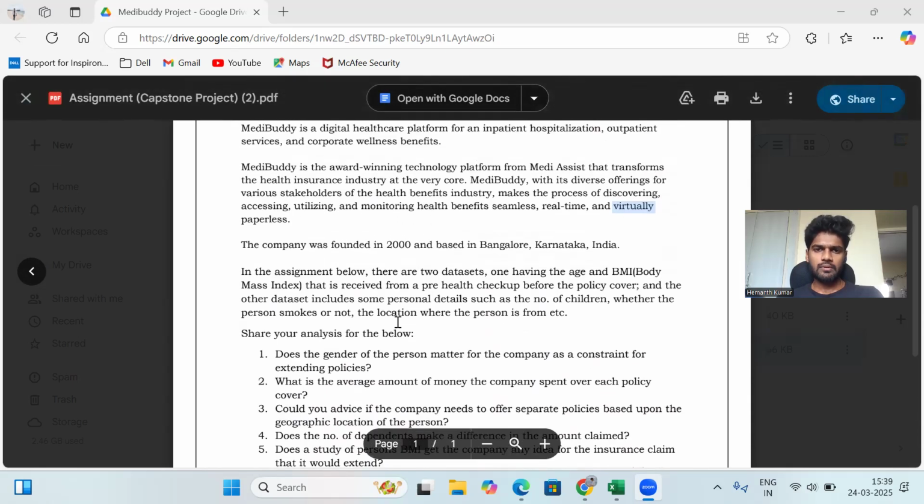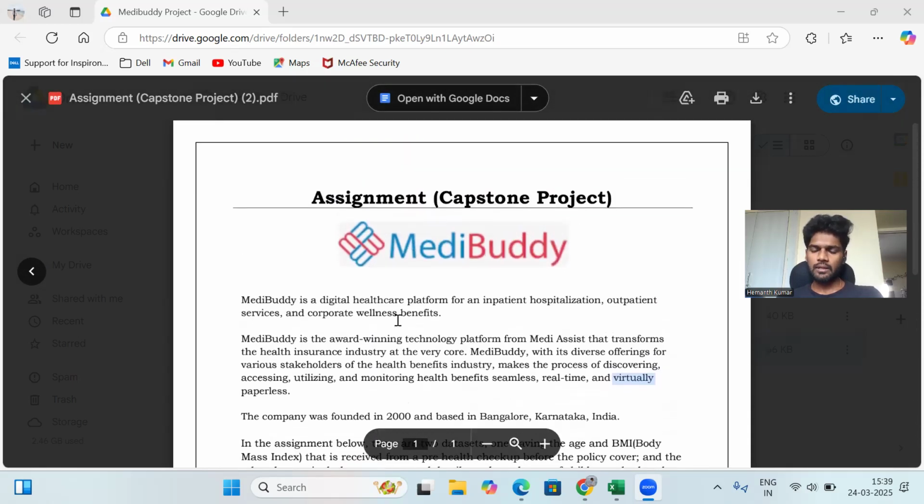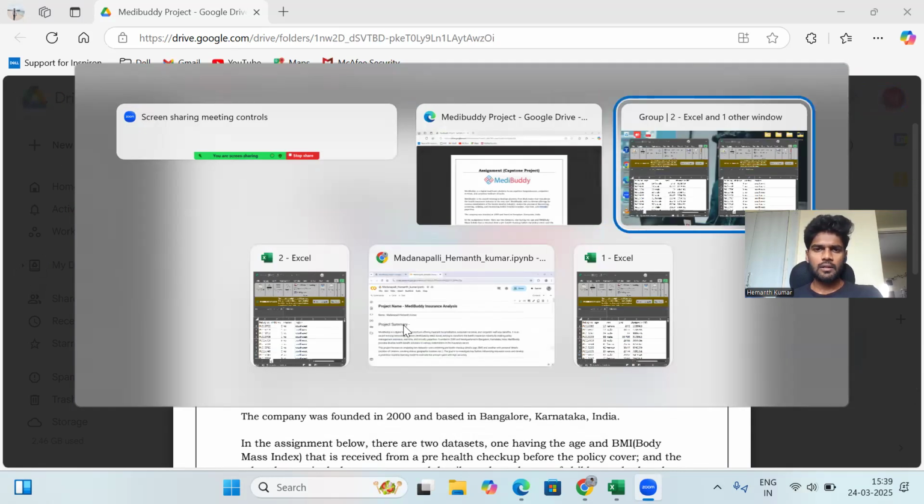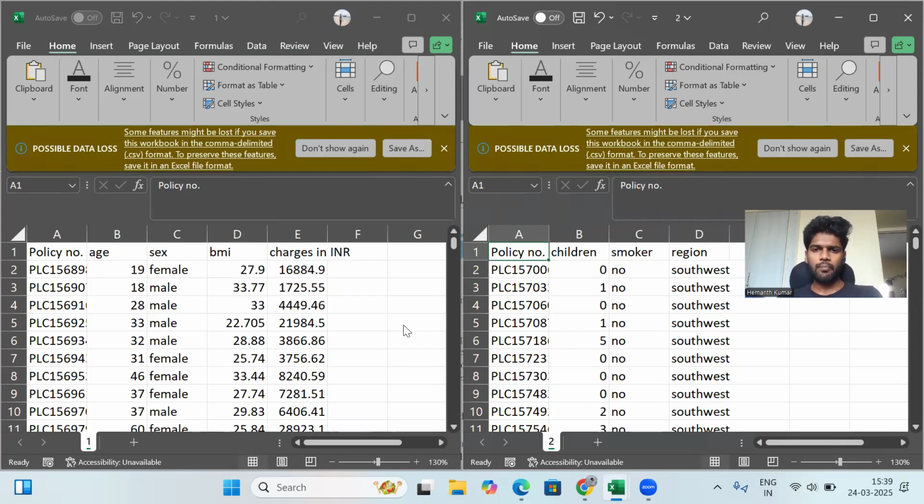Now, this entire MediBuddy project is mainly focused on the dataset. The dataset plays a key role in finding the solution to any of these tasks. Now, if we look into the dataset, these are the two datasets I have. This is one dataset and this is the other.